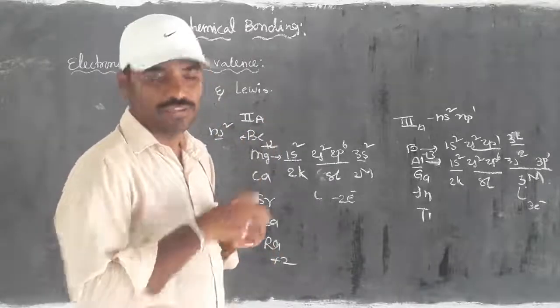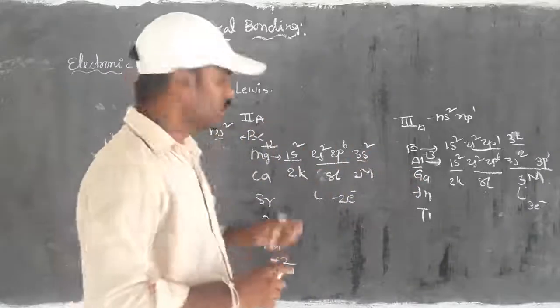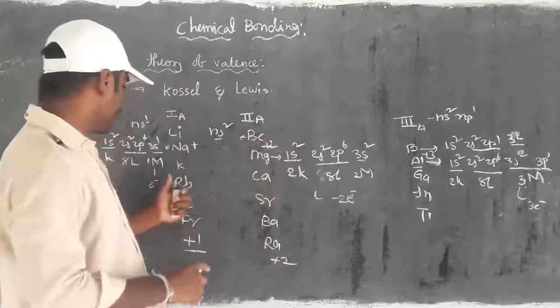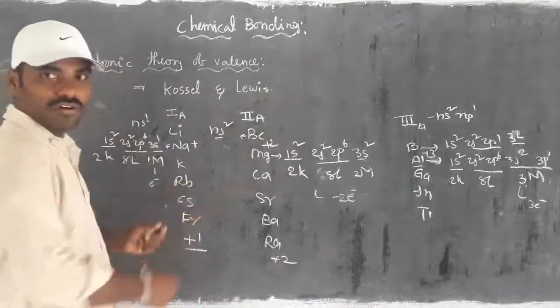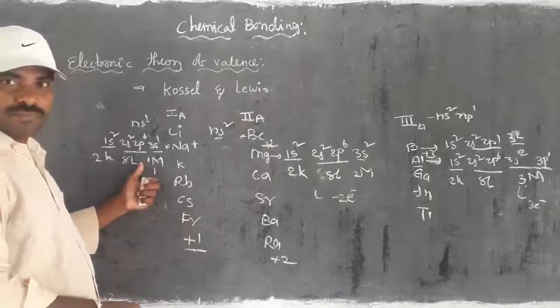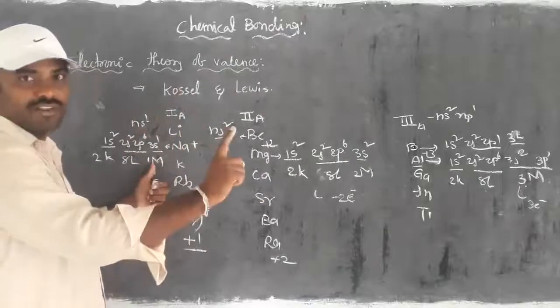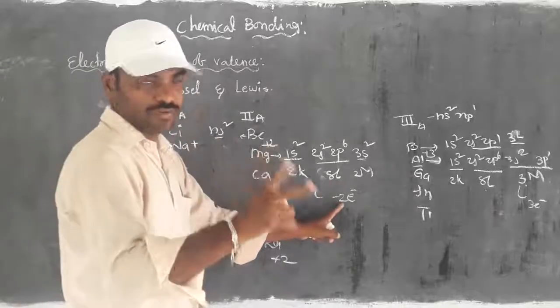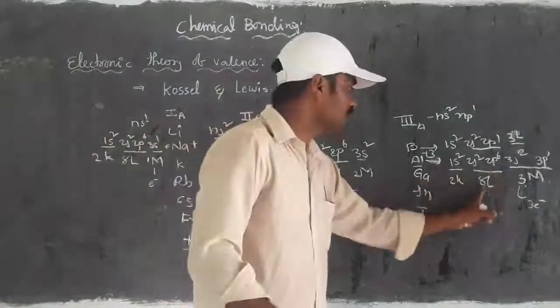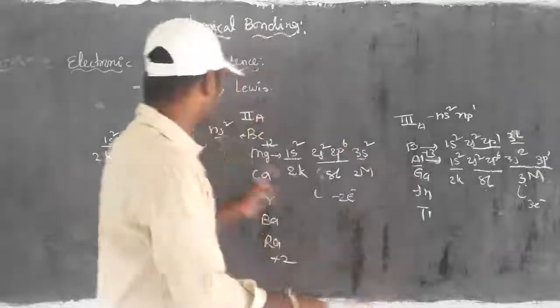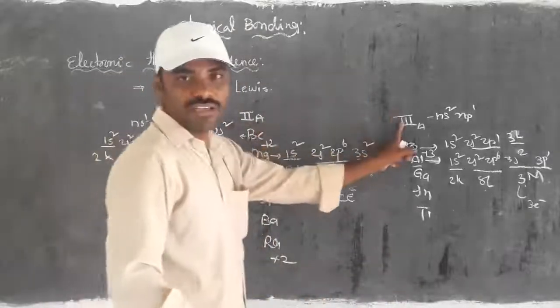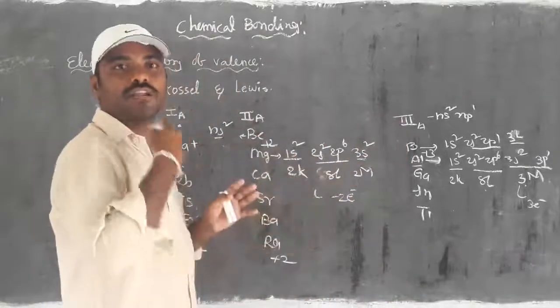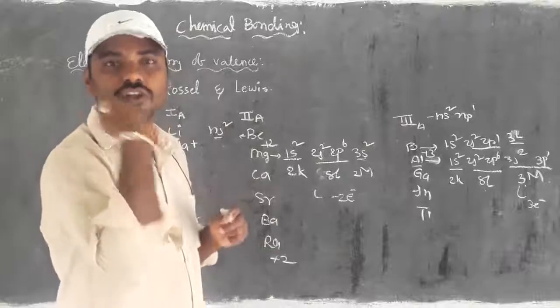We are going to explain that. Have you got the clarity? Check all the configurations again: 8 electrons are present when it loses 1 electron, 8 electrons are present when it loses 2 electrons, and 8 electrons are present when it loses 3 electrons. So all three groups, first A, second A and third A, have the nature of losing electrons.